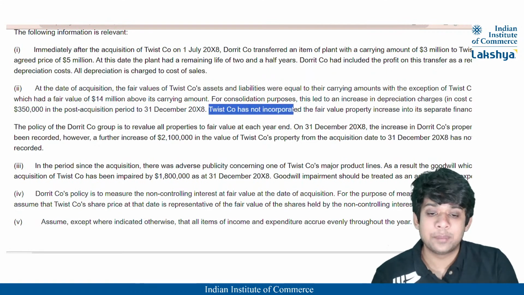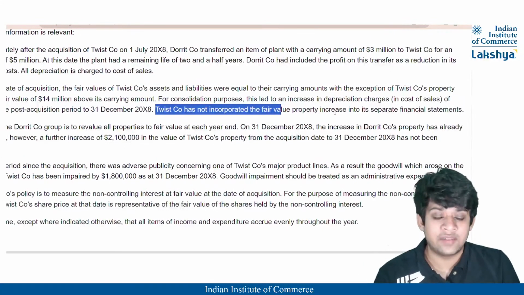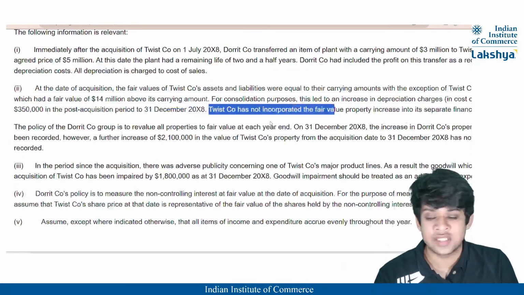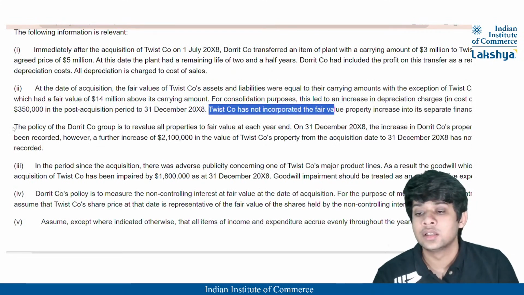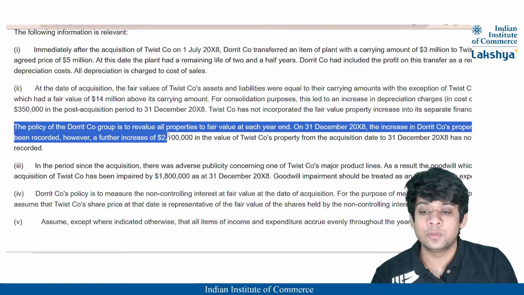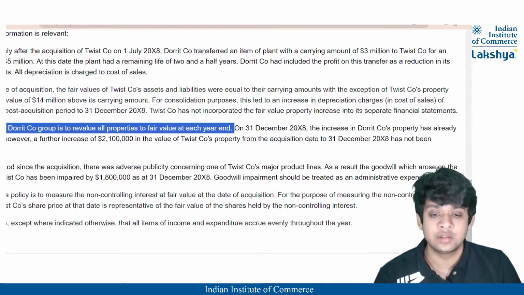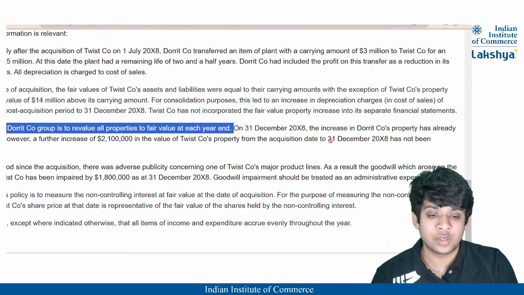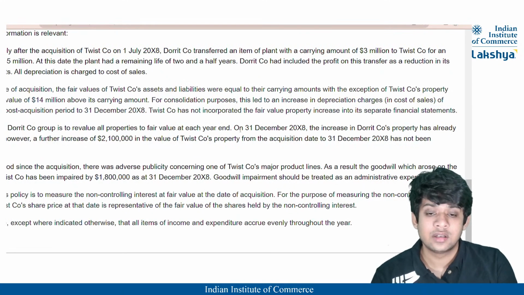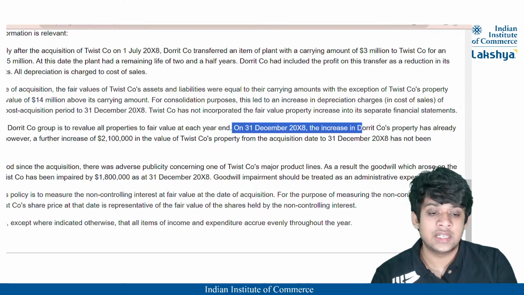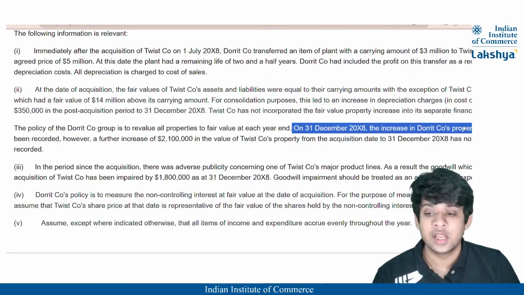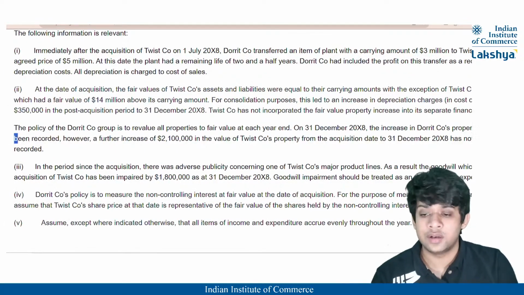Now, Twist company has not incorporated the fair value increase in its separate financial statements, right? So we are supposed to do that. The policy of Dorrit Company Group is to revalue all its property at the fair value at year end. On 31st December 2008, the increase in Dorrit Company's property has already been recorded.